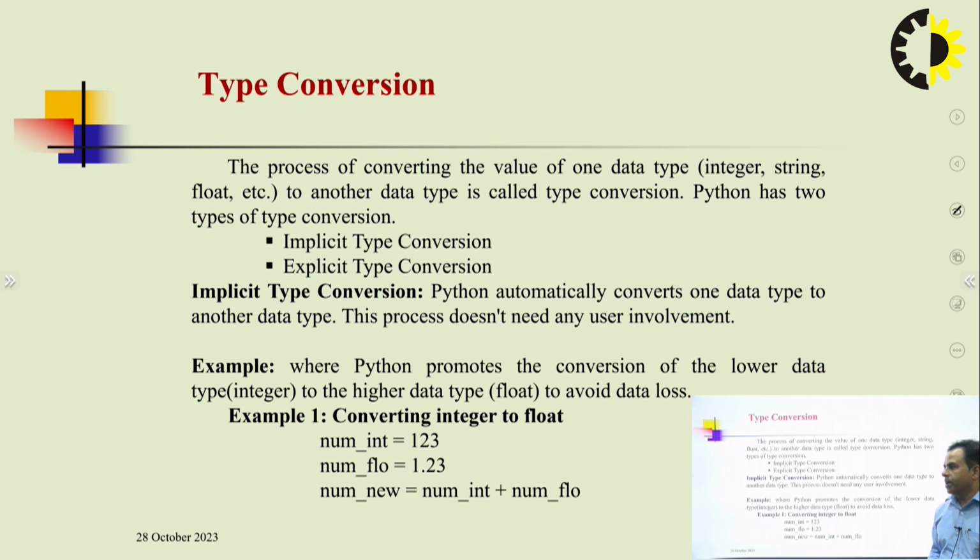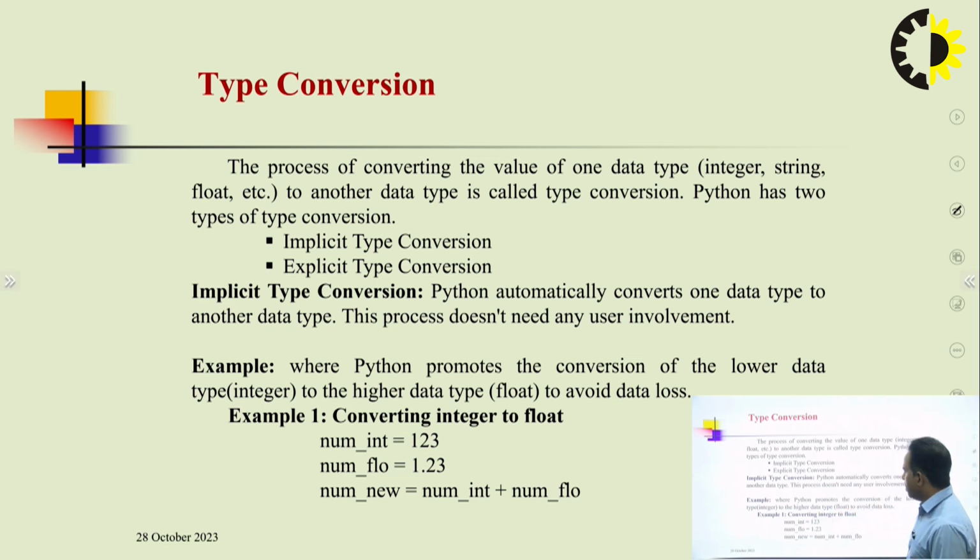Python has two types of type conversion here. The first methodology we use for data conversion is implicit type conversion, and the second is explicit type conversion. First we are going to discuss the implicit type conversion. What do we mean by implicit type conversion? Basically, in implicit type conversion, Python automatically converts one data type to another data type. The process does not need any user involvement. Meaning the user is never involved in converting one data type to another. This system is already built in, meaning it converts automatically from lower to upper.